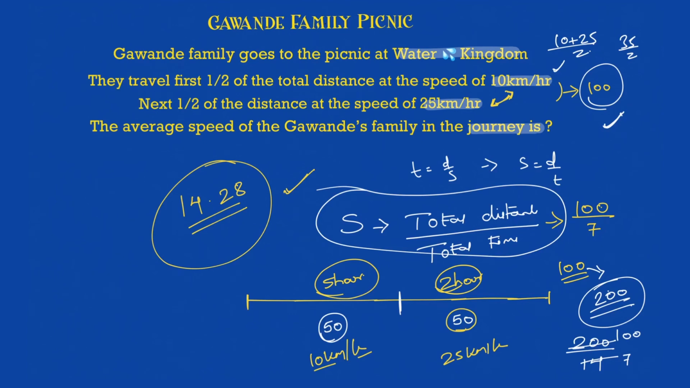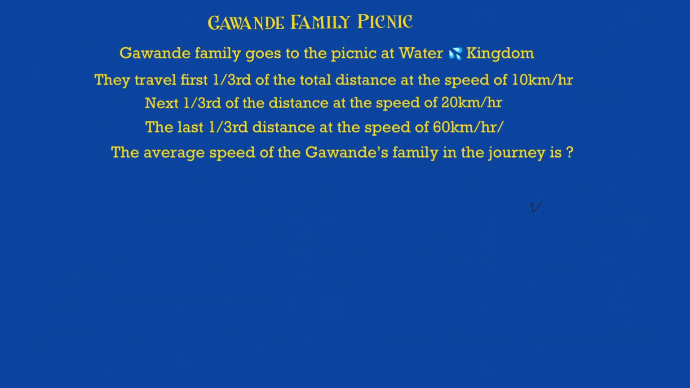Okay, let's take one more problem which is quite similar to this but a little more complicated. Now I split up my journey not into 2 parts but into 3 parts. The Gawande family goes for a picnic, Water Kingdom, their favorite destination. They travel 1/3 at 10 km per hour, the remaining 1/3 at 20 km per hour, and the remaining 1/3 at 60 km per hour. What is the average speed? So now I split up the journey into 3 parts: 1/3, then again 1/3, then again 1/3.